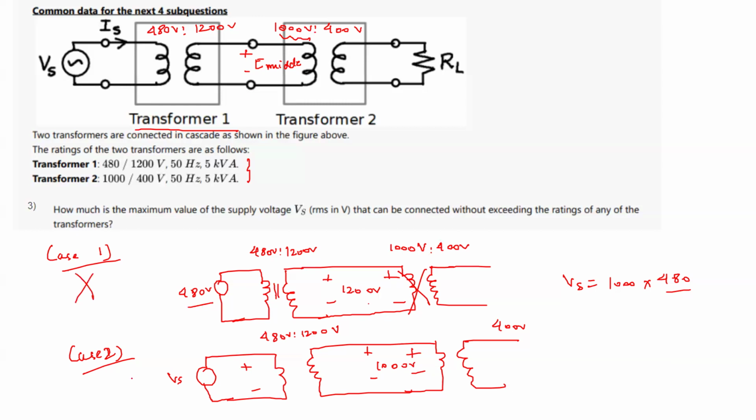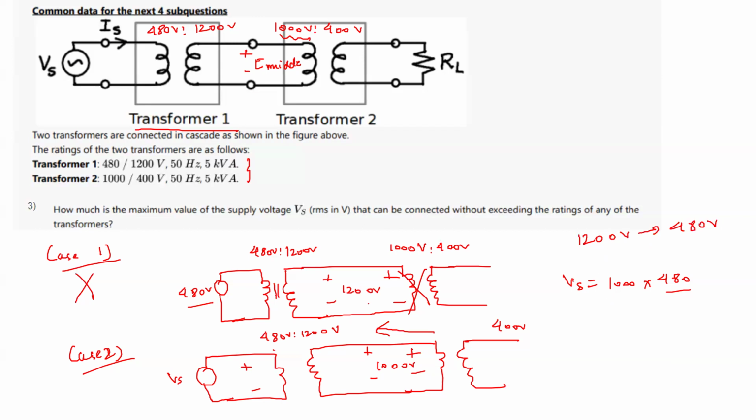So now we will go to case 2. We will assume that the maximum voltage at which this transformer winding can operate is 1000 volt. So now we are going in this direction, limiting this voltage to 1000 volt. What will this voltage become on this side due to the turns ratio? This will become 1000 into, if this is 1200 volt, we get 480 volt. So if we give 1200 volt, this becomes 480 volt.